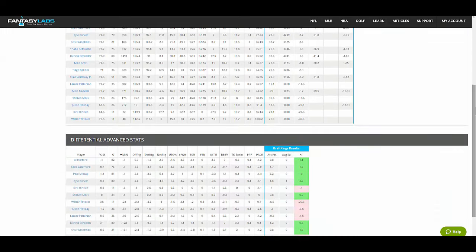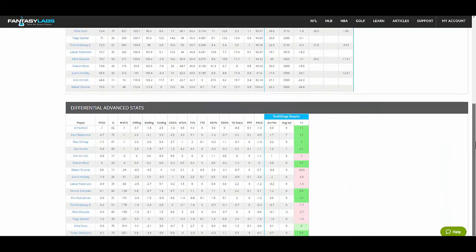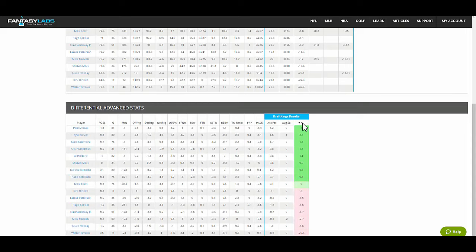So free or pro users will have everything there, and then the differentials below. So this is the difference between these players' stats when Teague is on and off. So we can look at plus minus and see Millsap again. His plus minus goes up 4 points more when Teague is off the court versus when he's on the court.